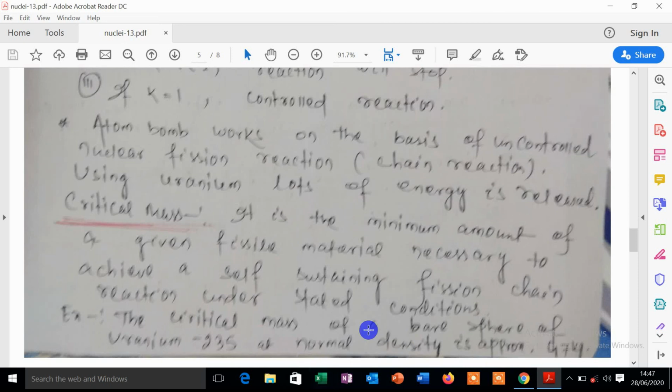For different nuclei it is different. For example, for uranium-235 at normal density, the critical mass is approximately 47 kg. It may not be visible, but this is 47 kg, the critical mass of uranium.